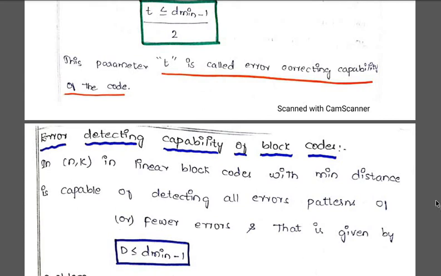So that can be given as: if (n, k) is a linear block code, the minimum distance will be capable of finding all the errors that are present in your pattern, and for that you can give the formula: capital D should be less than or equal to D minimum minus 1. What is D minimum? The minimum distance between the block codes that we have assumed. Okay, so this was about your error correcting and error detecting capabilities.